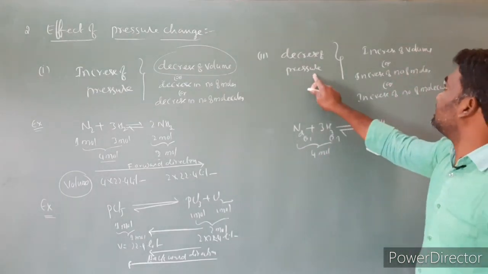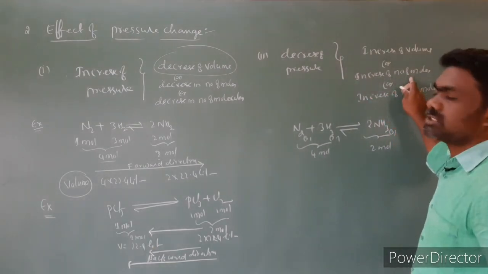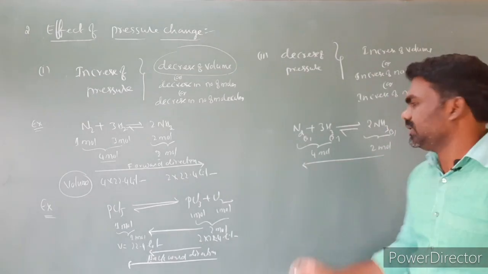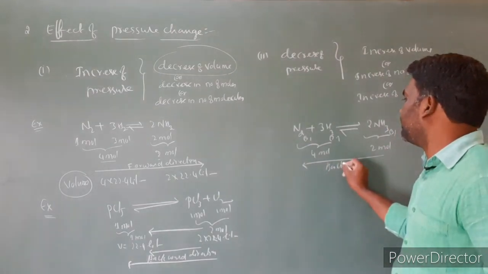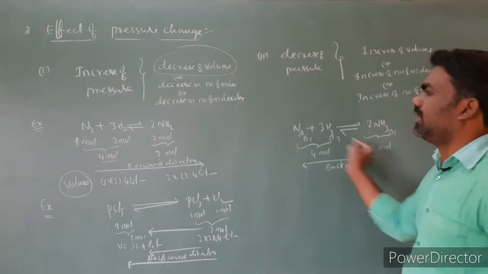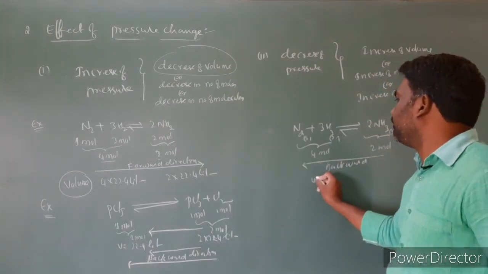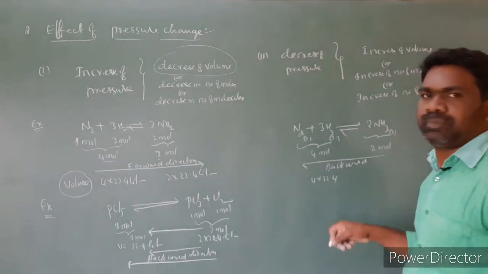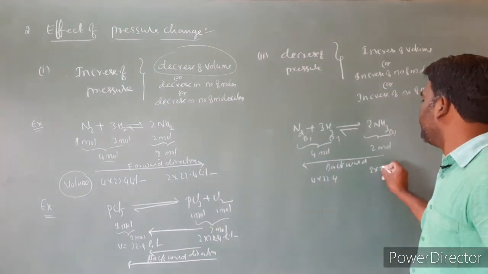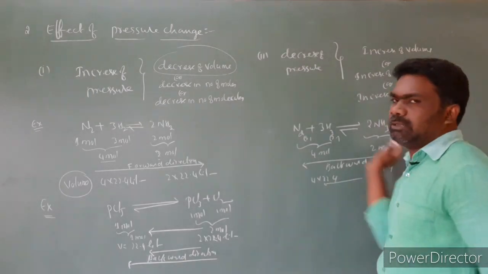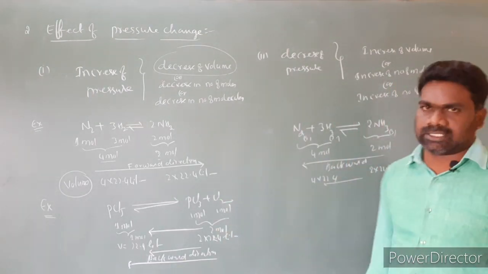So when the pressure decreases, the equilibrium is going to get shifted towards the side with more moles, so the reaction goes backward. In terms of volume, 4 into 22.4 on one side and 2 into 22.4 on the other. The equilibrium moves towards the backward direction.